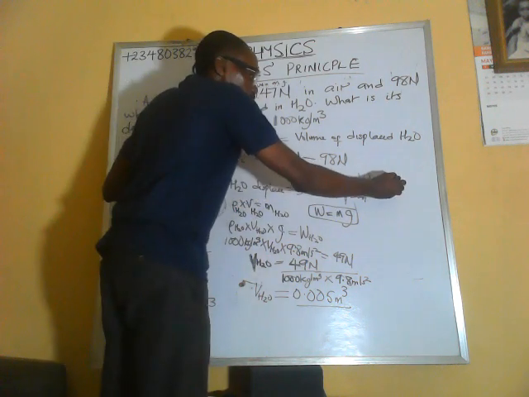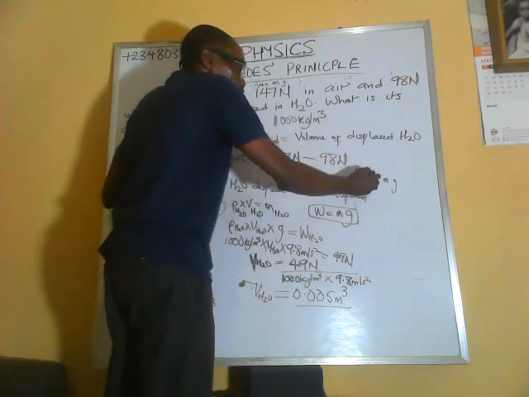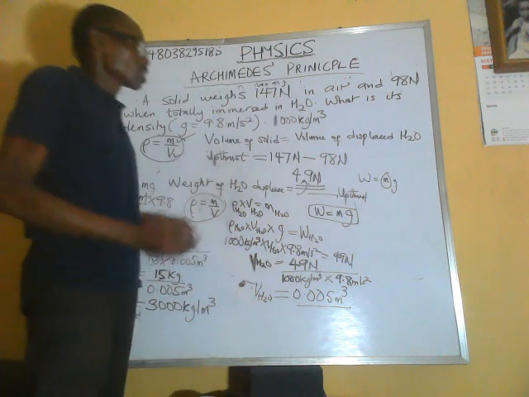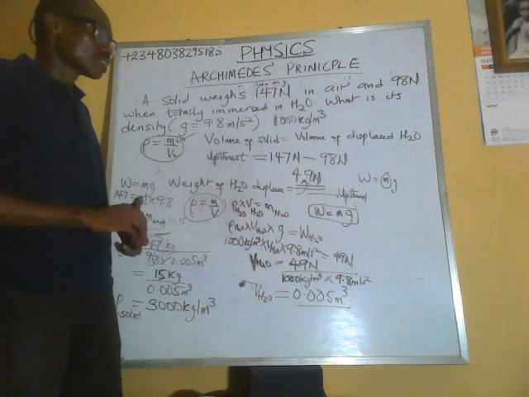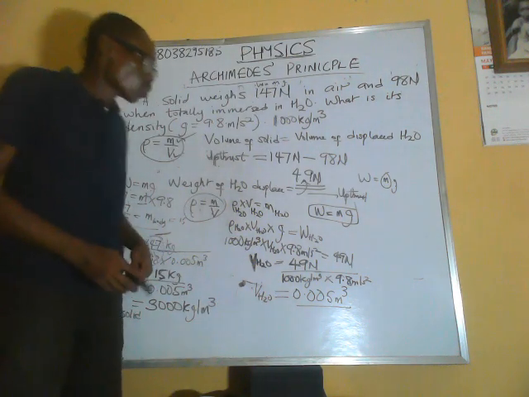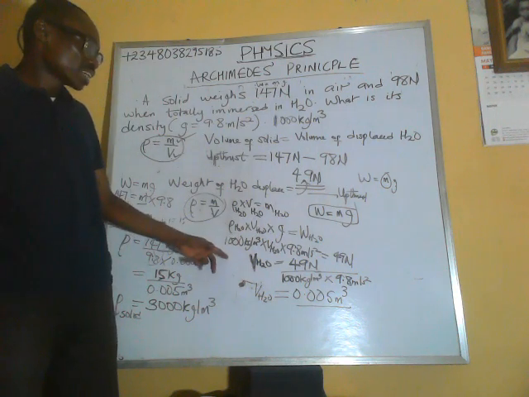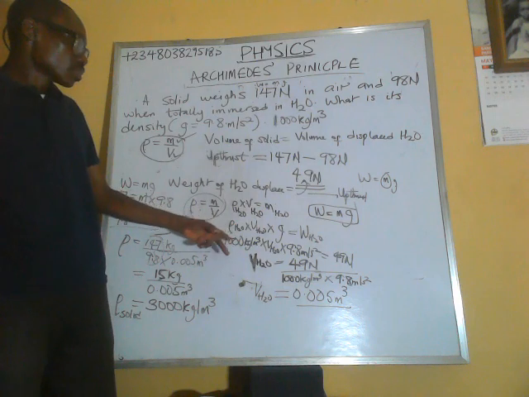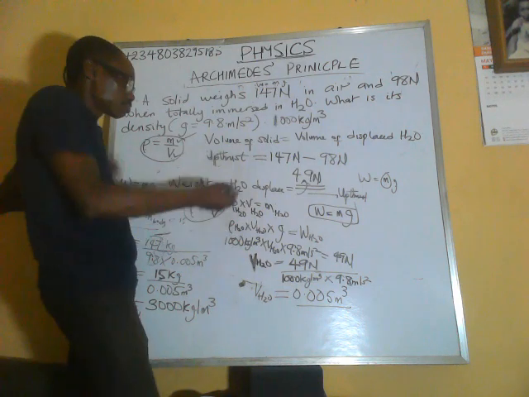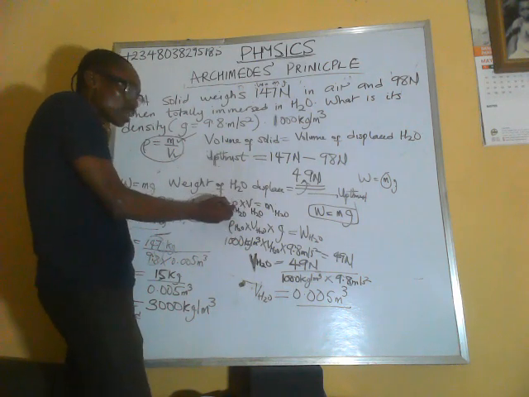We have g as 9.8. So 49 Newton divided by 9.8 will give us the mass of water, even though we didn't calculate the mass of water directly. So from there, we have density of water.